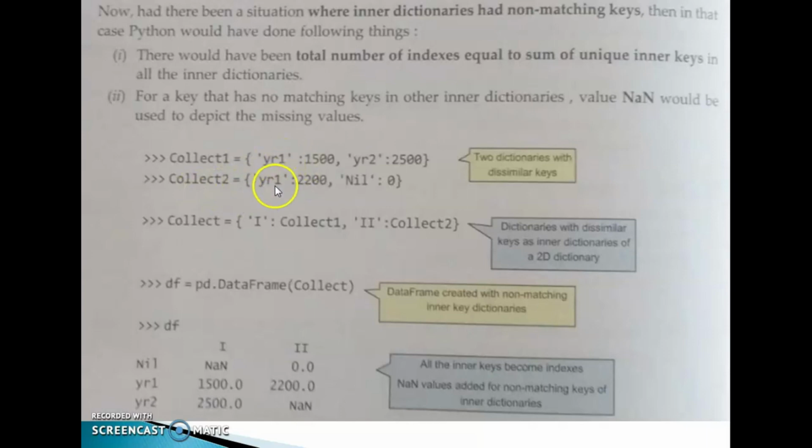That is, these all are keys: yr1 the value, yr2 the value, yr1 again the value, nil, 0. Two dictionaries with dissimilar keys. Then collect is equal to another dictionary, the first one collect1, the second one collect2. Dictionaries with dissimilar keys as inner dictionaries of a 2D dictionary.